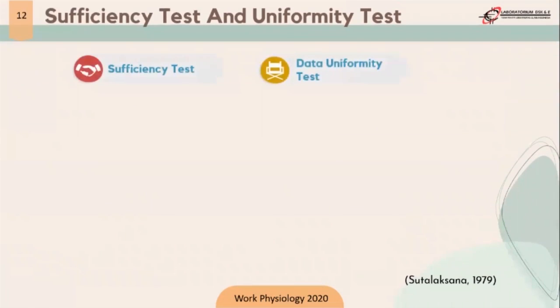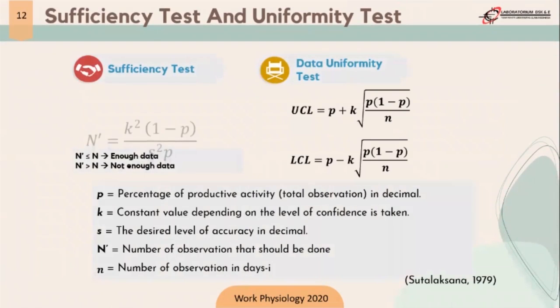After collecting the data, next we test the data for sufficiency and data uniformity. The formula for the sufficiency test is N' equal to k squared multiplied by (1 minus p) divided by s squared p. In the data uniformity test, there are UCL and LCL. UCL is the upper control limit and LCL is the lower control limit. The formula is like in the slide of the PPT.